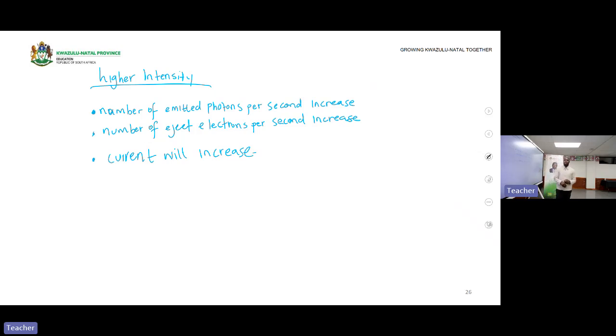Then you get yourself 3 marks. So you always answer it in this fashion. Number of emitted photons per second increases. Number of ejected electrons per second increases. Current will increase whenever you increase the intensity.